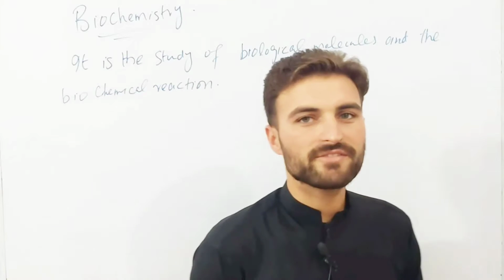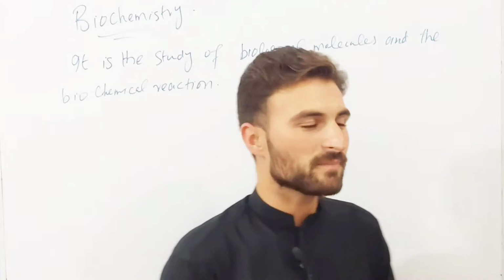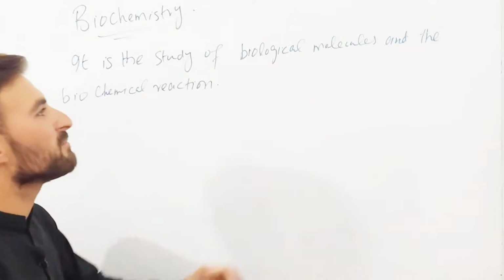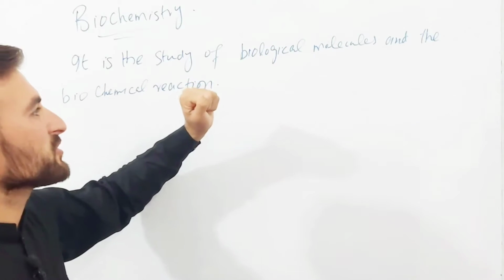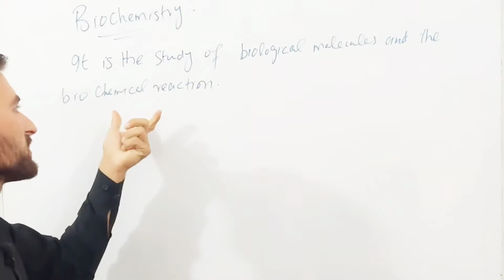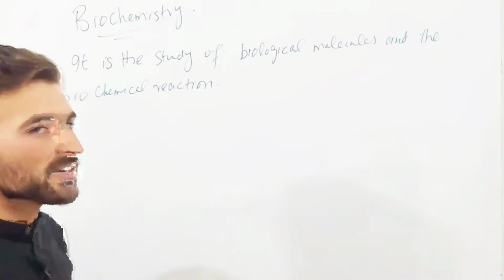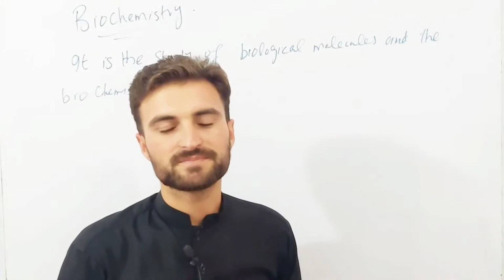Now we have defined it like that: biochemistry is the study of biological molecules, and in biochemistry we are also going to study the chemical reactions that are taking place in a living body.